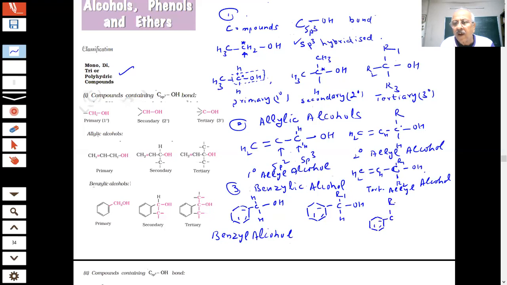This is my carbon, this is R1, this is R2, and this is OH. So what type of alcohol is benzylic alcohol? Primary, secondary, and tertiary. So you can have primary, secondary, and tertiary benzylic alcohols. We can have these structures. There is no doubt in them, students.